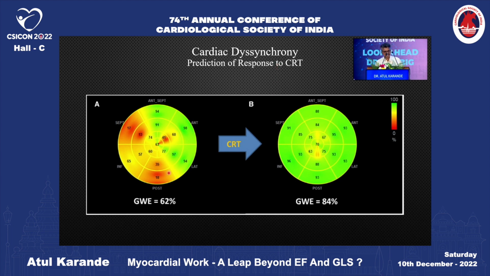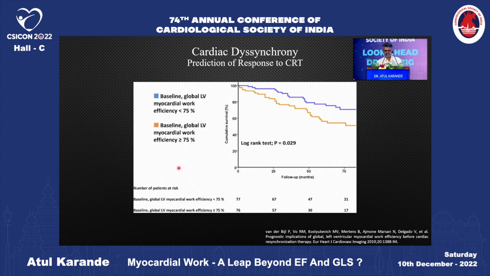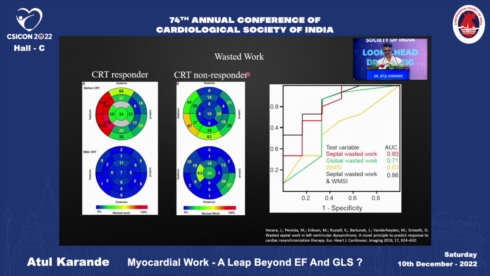A low myocardial efficiency before CRT is independently associated with better long-term outcome in heart failure patients. For example, in this representative patient, the efficiency was only 62% and it improved to 84% after CRT. Patients with baseline efficiency of less than 75% showed better survival rates than patients with efficiency greater than 75%.